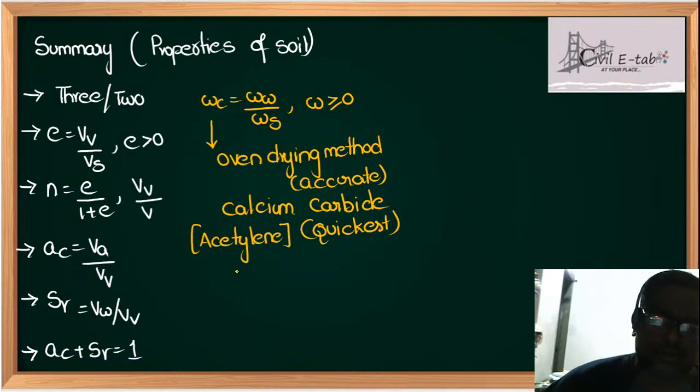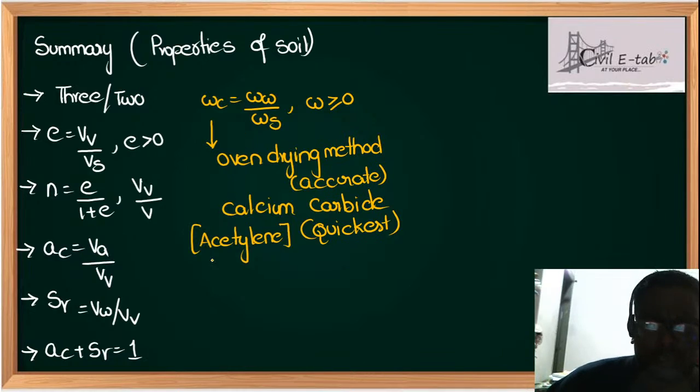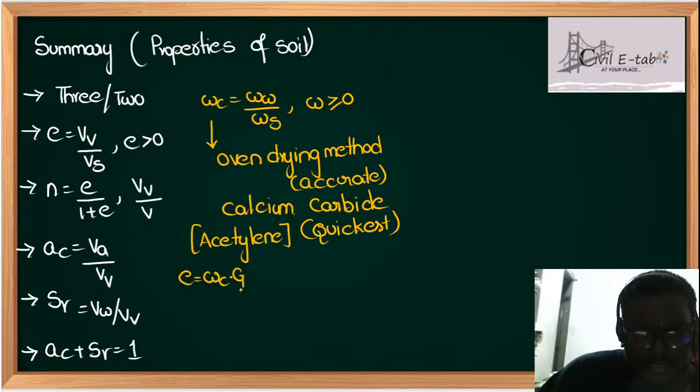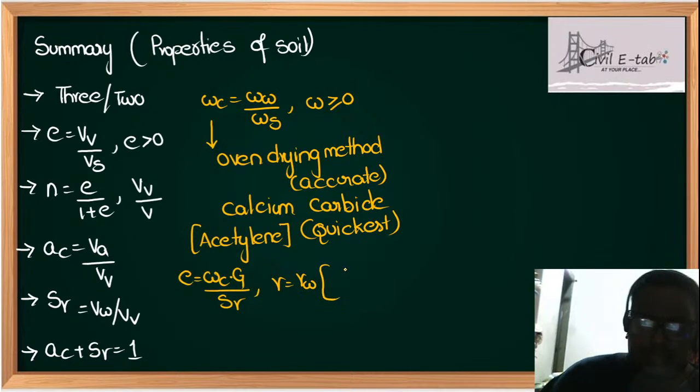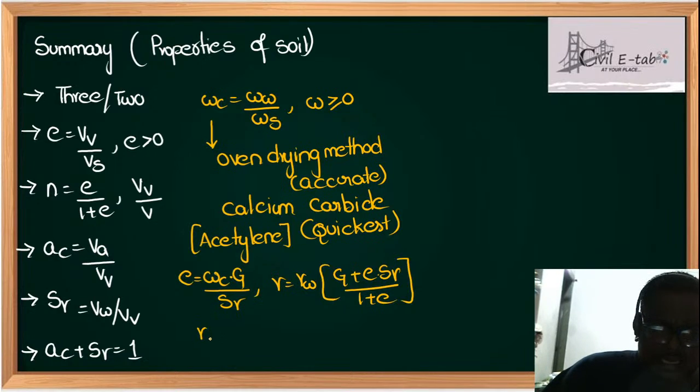Next, I want to tell you the important relationships between the unit weights. Those formulas I will be writing now. e = wG / Sr, and another relation is gamma = gamma_w (G + e Sr) / (1 + e). I am writing very clumsily because I want to complete it in one slide.